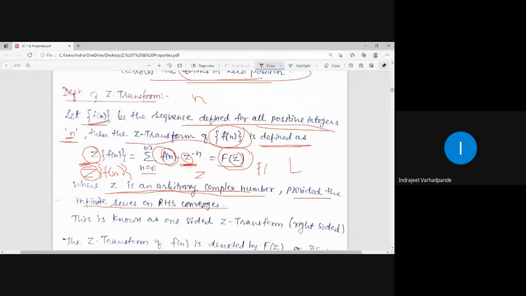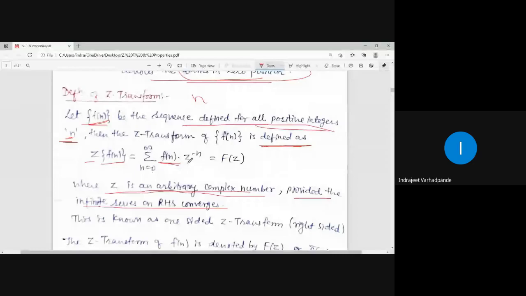In that case, I will say that this fulfills the definition of a Z transform for a particular sequence f of n. So in a nutshell, the Z transform of any sequence is summation n equal to 0 to infinity f of n into z to the power minus n.